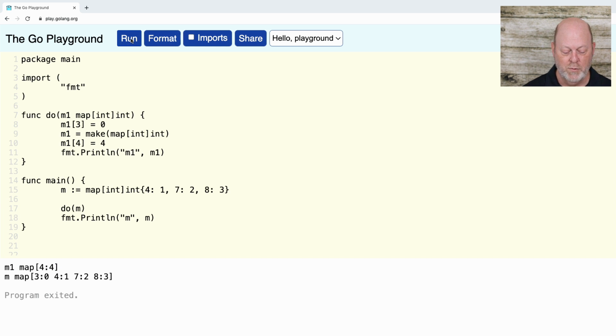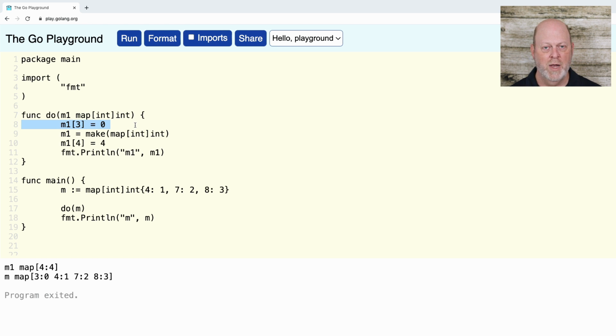All right, so the first thing we see is that M1 is a map with key 4, value 4, when I printed it. But M is a map that still has these different values. So M started out with 3 keys, 4, 7, 8. And when we look at it after calling do, it had 3 keys, and now it has 4 keys because it has a key 3 with a value 0. So that's the result of this statement right here.